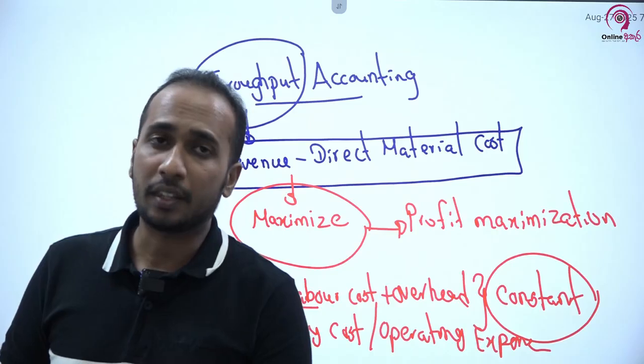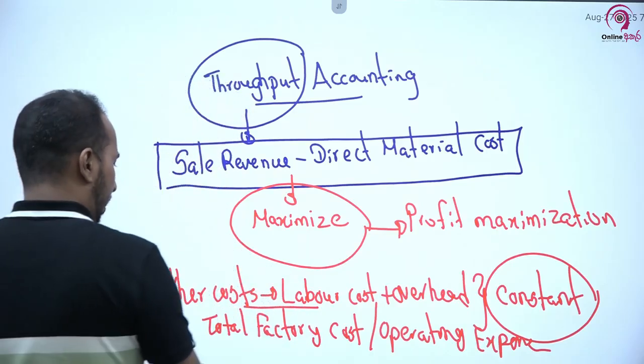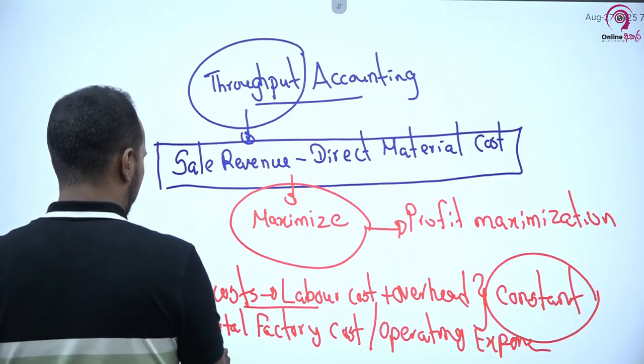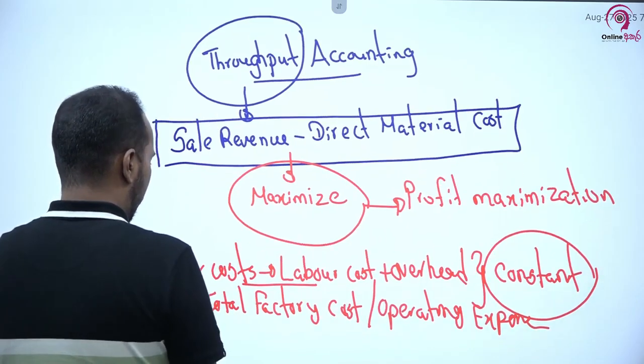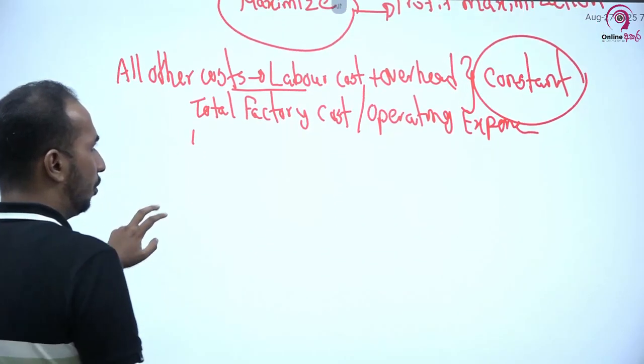මොකද ඒක සාමාන්‍ය අපිට දකින්න පුළුවන් දෙයක්, right? So this is the main thing you need to understand under this throughput accounting.